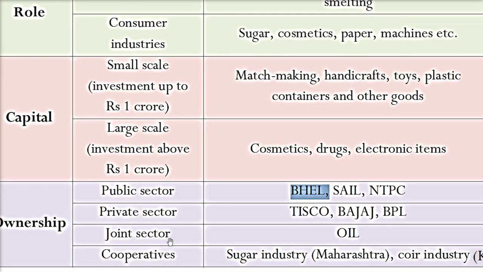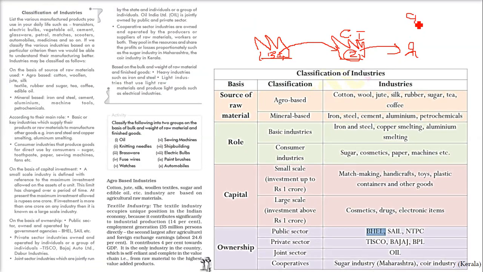Cooperative. Now here what happens is, I am a person dealing with milk, you are also a person dealing with milk, you are producing raw material, I am selling it, all these people get together and make a cooperative. So whatever profit or loss we are getting, it will be distributed equally. The loss also will be distributed equally. So this kind of ownership is called cooperative industry. For example, the sugar industry in Maharashtra, the coir industry in Kerala, Amul is also a cooperative, it is related to milk.